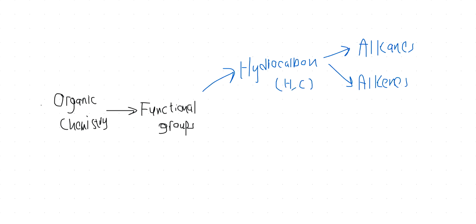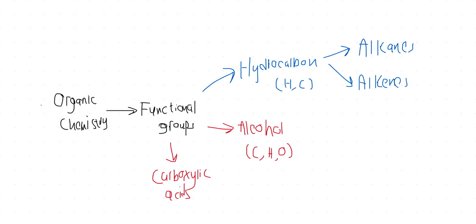For example, alcohols. Now, alcohol is not a hydrocarbon. Why do you think so? Because it has the oxygen. Exactly, because it also has an oxygen, C, H और O आ जाते हैं. Alcohol has a functional group, वो भी हम functional groups आगे discuss करेंगे. Other than this, what else do we have? We have in your syllabus the carboxylic acids. Another functional group that we're going to study is the carboxylic acids.